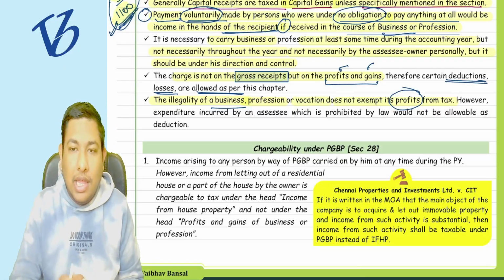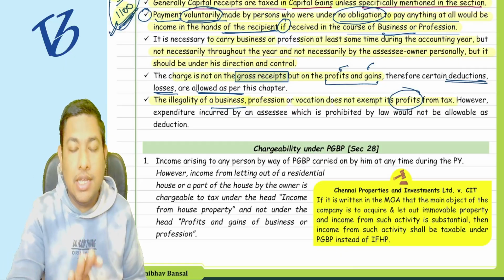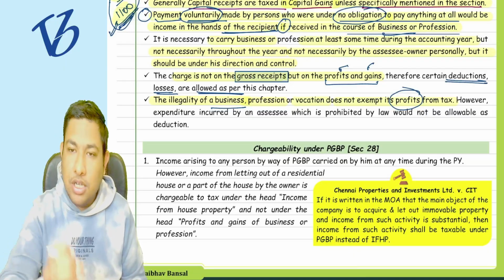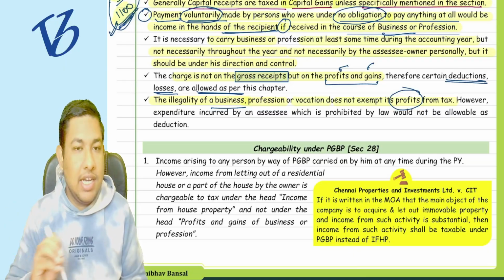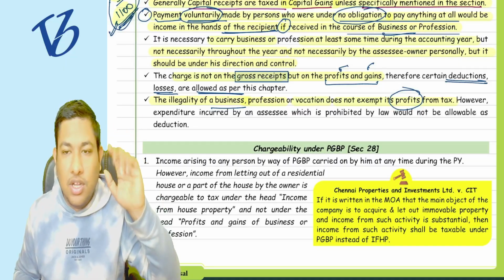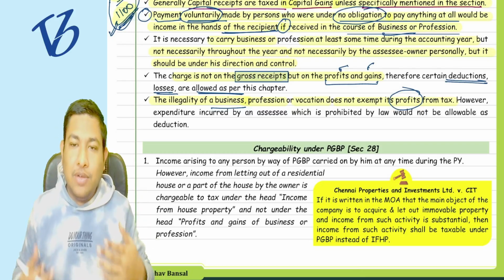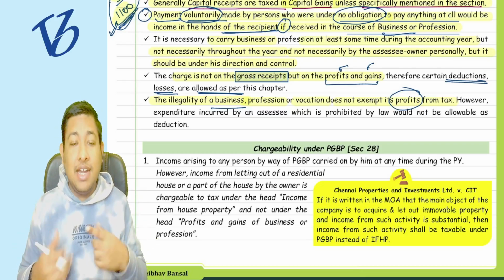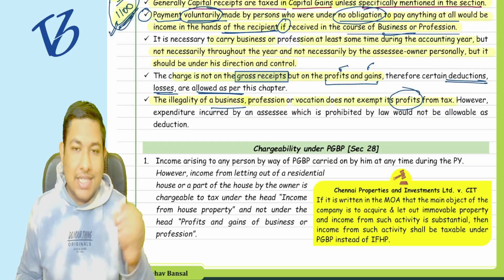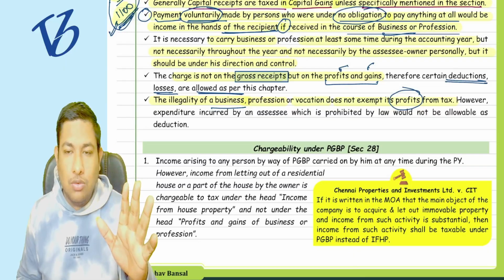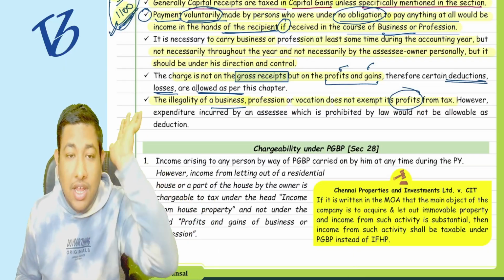If you are doing the business, whether it's legal or illegal does not matter to me. If you are doing the business, you have to pay the taxes. Whether legal or illegal is a matter for the court. They will decide. That is a matter of the other department. But the income tax department is saying that you are earning the money. That's it. It's my department. I am going to take the tax. It does not take into account whether it is a legal business or illegal business.